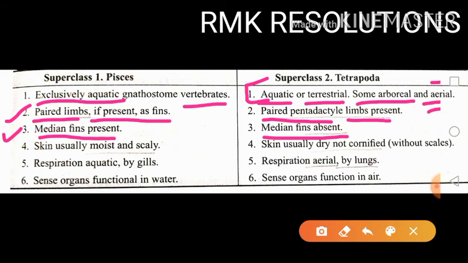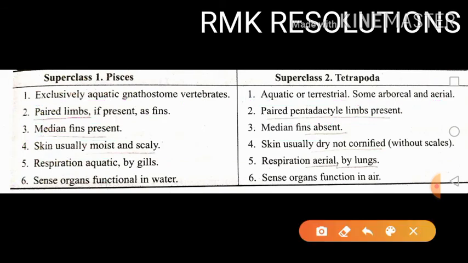Then fourth difference, in case of the Pisces, skin is moist and scaly, because Pisces include all the fish or fish-like animals, so obviously they are found in the water, so the skin is moist and different types of scales are present on the body surface.